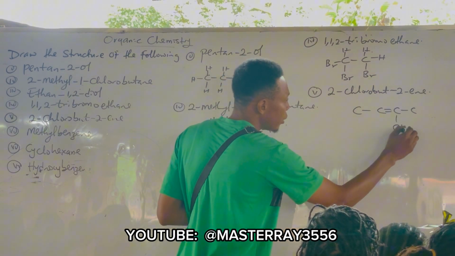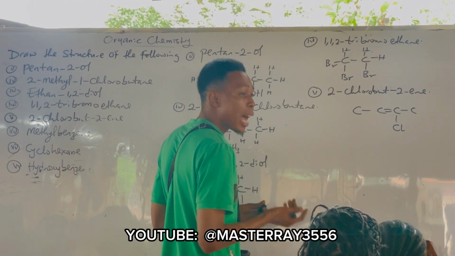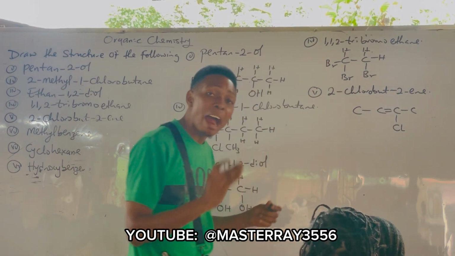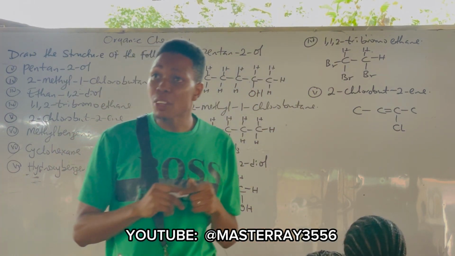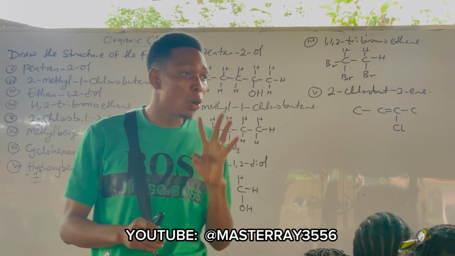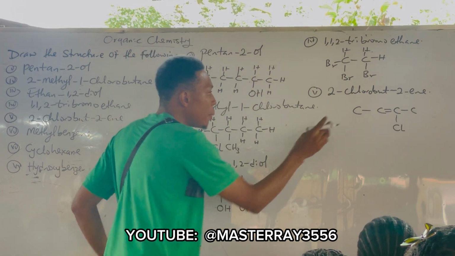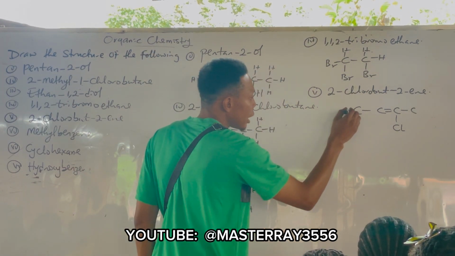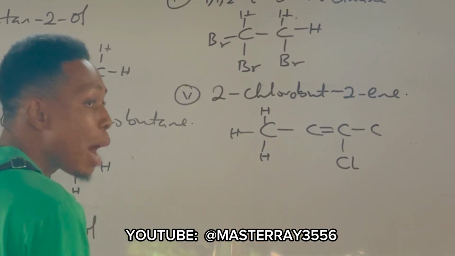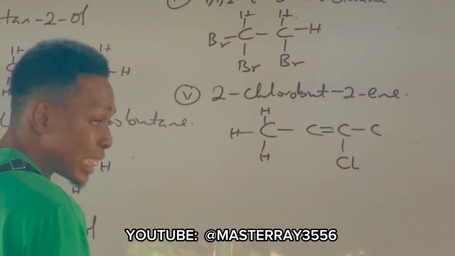So we have our Cl. So you cannot place your what? Hydrogen. Ensure that each of the carbon always carries 4 bonds. Are you following? Ensure that each of the carbon always carries how many bonds? 4 bonds. So how many bonds is left here? 3. That is hydrogen, hydrogen, hydrogen. This one, how many carbons?